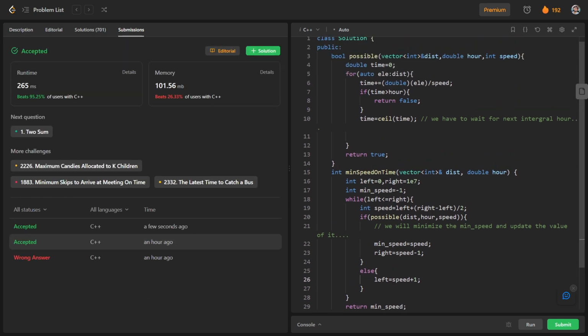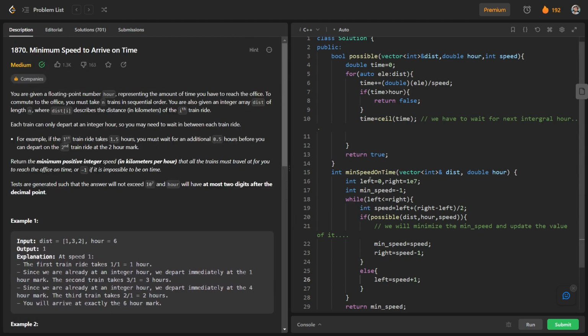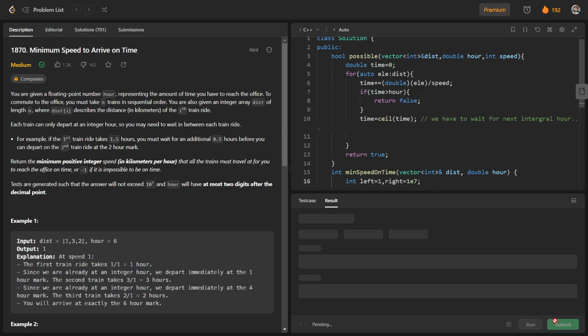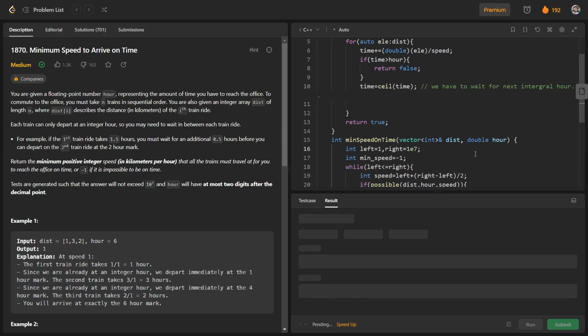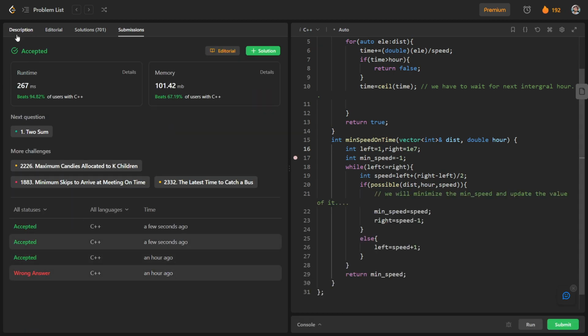So let us try to understand this code again. So basically, they have asked us for the minimum speed. For this, I have made the range of speed from 0 to 1e7, or I can take 1 also, because 0 cannot be our speed. So let us have 1 here, and this will also be true. I have replaced 0 with 1, you can see that. So yeah, it is also true.